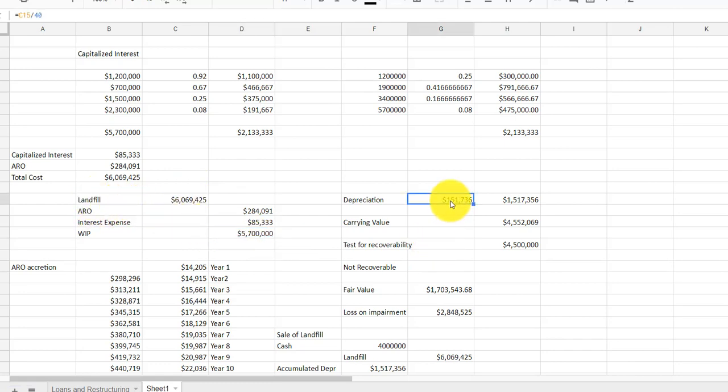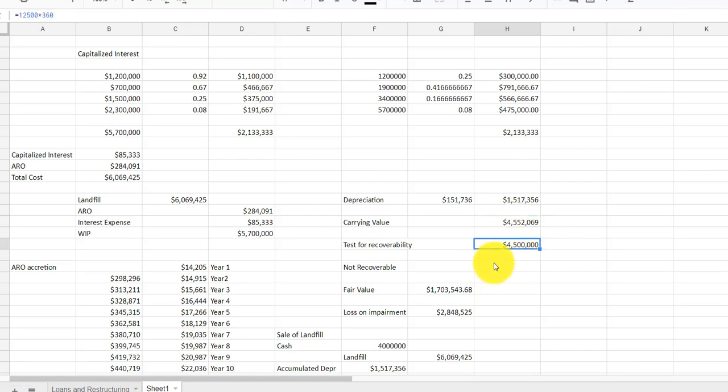Now, to calculate depreciation, we're going to simply take our total cost, including these other items, and divide it by 40. So after 10 years, our total depreciation would be $1.5 million. So our carrying value would be our original cost, over $6 million, minus the accumulated depreciation, so $4.5 million. We're going to do a test for recoverability. When you test for impairment, you compare future cash flows not discounted with the carrying value. So we need to know the carrying value before we can do the test.